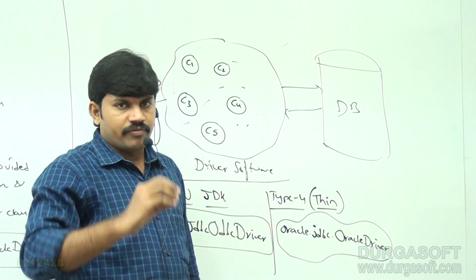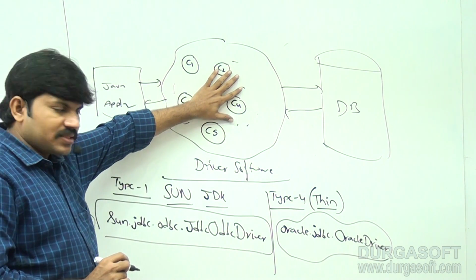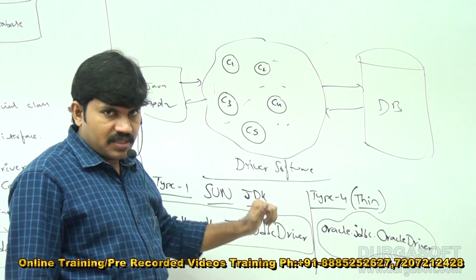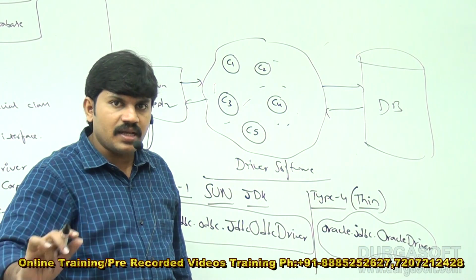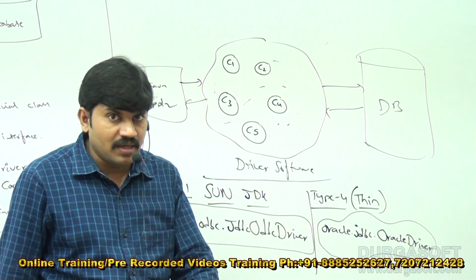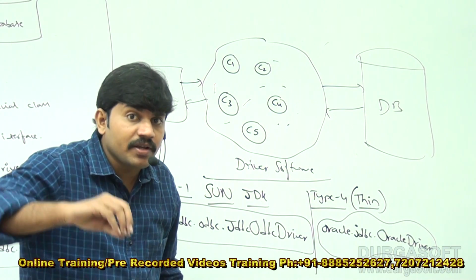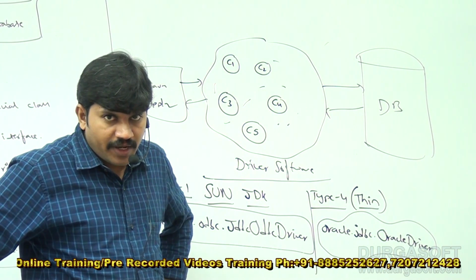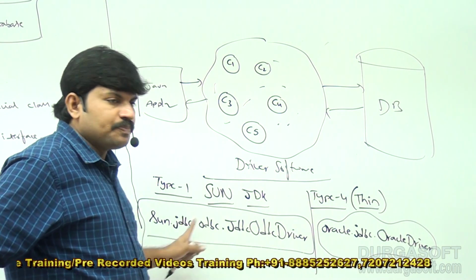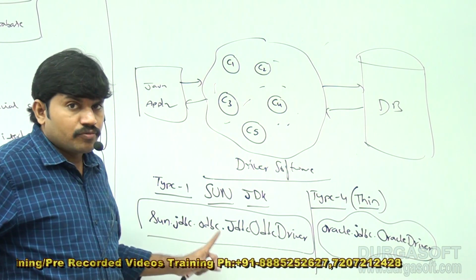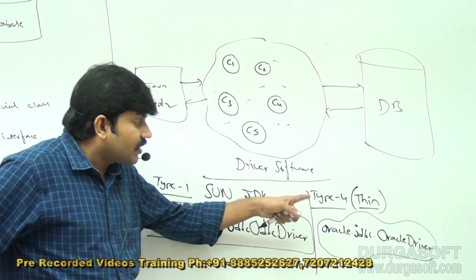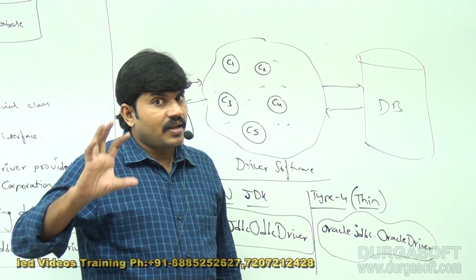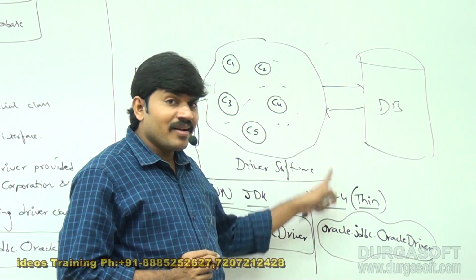Every driver software is a collection of classes which provides implementation of the JDBC API. Among these classes, there is one special class, which is nothing but the driver class. So every driver software is identified with some special class. For example, for type 1 driver software, the corresponding driver class is sun.jdbc.odbc.JdbcOdbcDriver. For type 4, the driver class name is oracle.jdbc.OracleDriver. The driver software is there, and the driver class is also there.